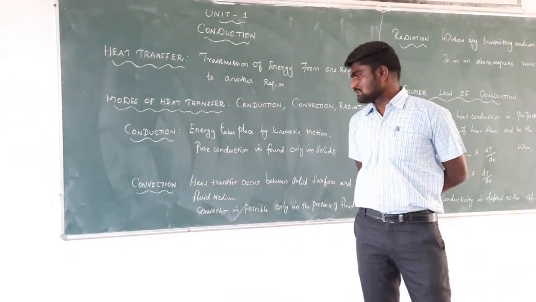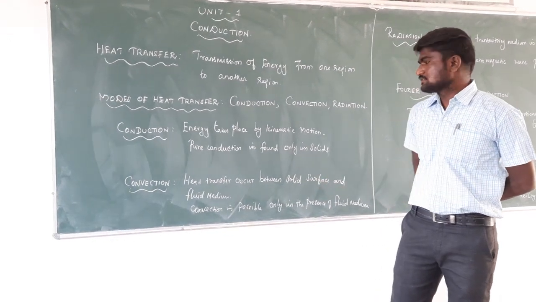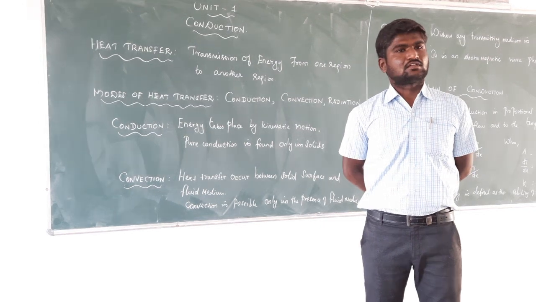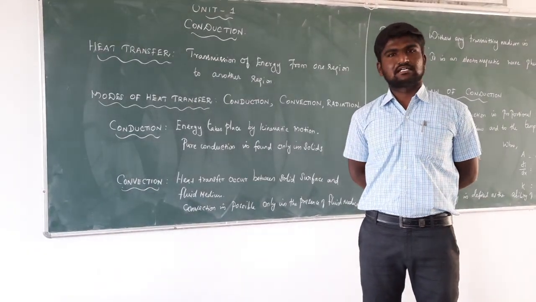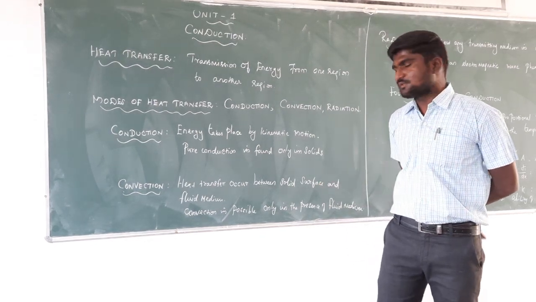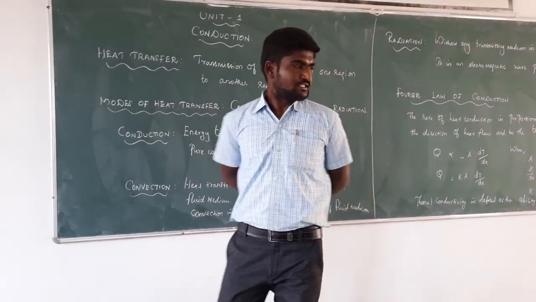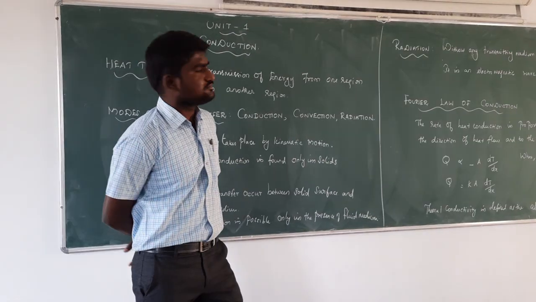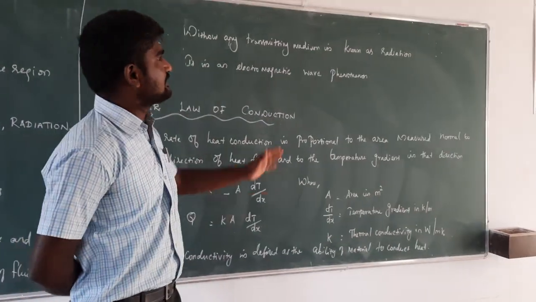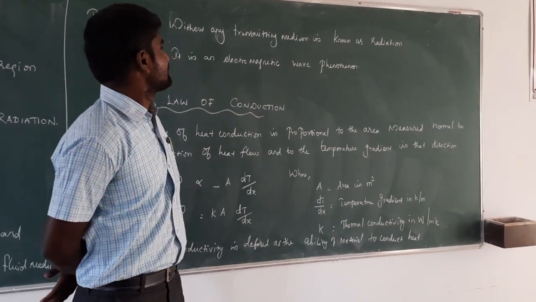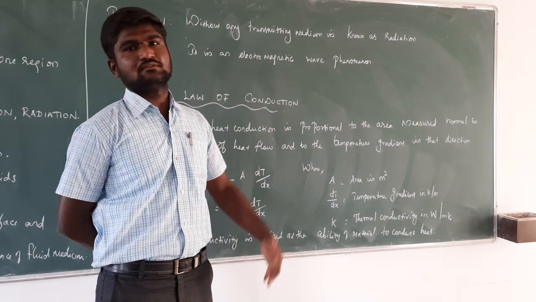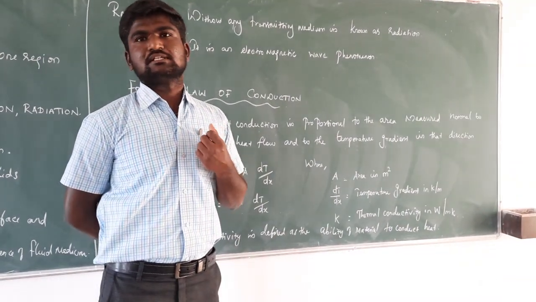The next one is called convection. Heat transfer occurs between a solid surface and a fluid medium. When there are two phases, a solid phase and a liquid phase, and heat transfer occurs between them, we name that convection. So convection is possible only between a solid phase and a fluid medium. The next one is radiation. Radiation is heat transfer without any transmitting medium. It is an electromagnetic wave phenomenon. For example, the energy absorbed from sunlight.